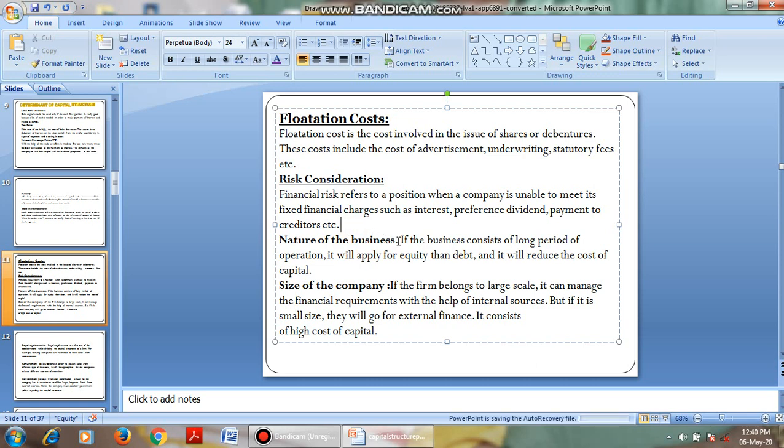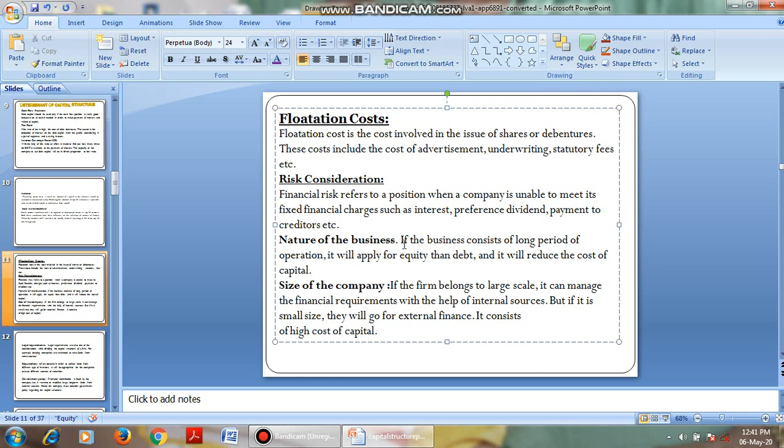Next, nature of business. If the business consists of a long period of operations, it will opt for equity rather than debt. I'll tell you a simple example. There are different types of products, like fast moving, slow moving, or rarely moving products. Some companies have seasonal products, some have regular products. For producing a product, some companies take a lot of time and some take less time.